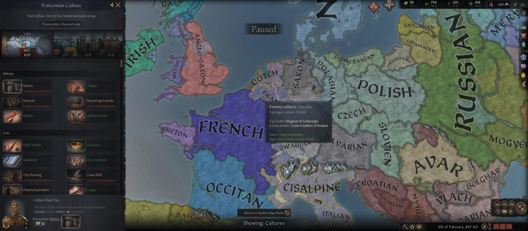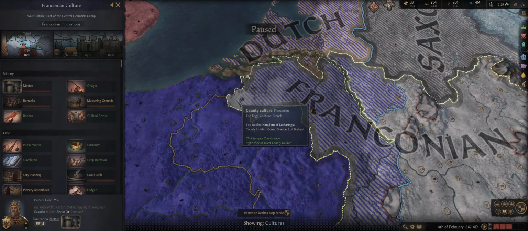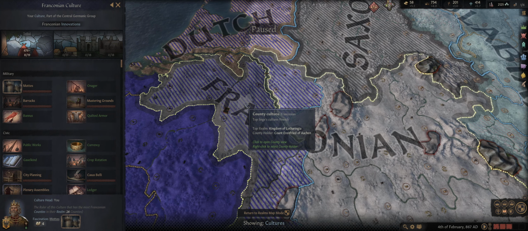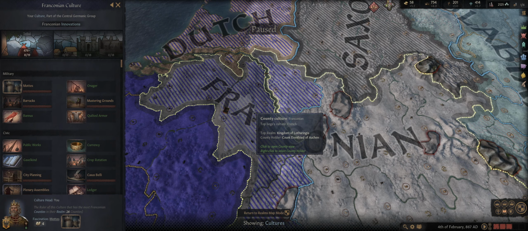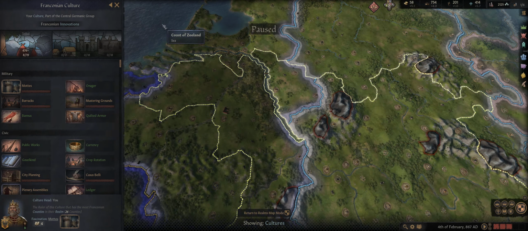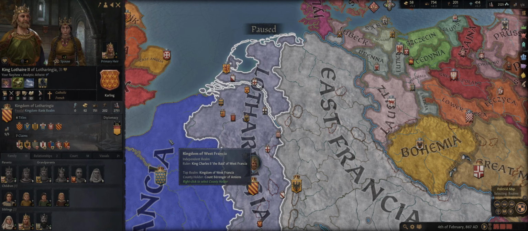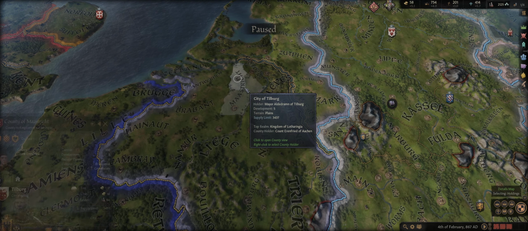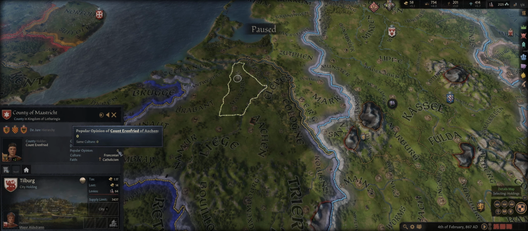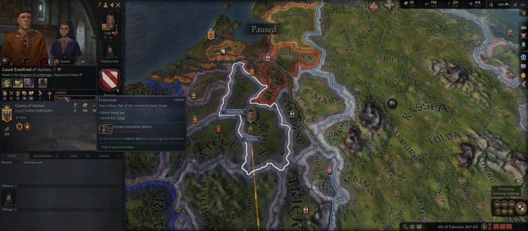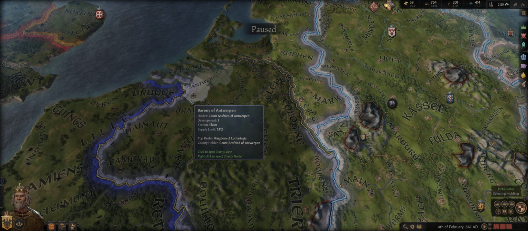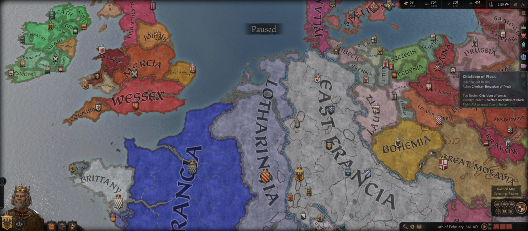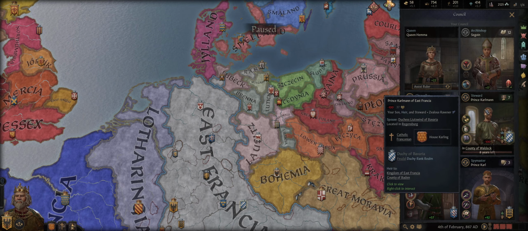Now, first thing you're going to notice is that there's these blue bars that highlight this area of our culture. The reason is the county itself is a Franconian culture, but the liege who owns the highest ranked title is French. That doesn't really matter so much in terms of actual popular opinion of the county, as most of these counties are actually owned by the proper cultures, but what it does mean is that if he wanted to, he could slowly convert those counties by assigning his courtier to doing it for him.